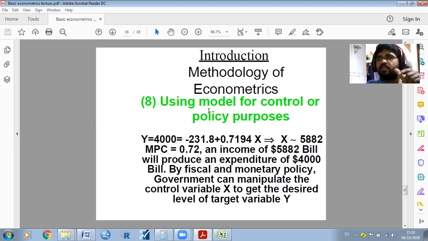Within the 7th pay commission, what they have done is increase their tax rates. Simple: how much they increase, their income level will be increased accordingly. Their income is nothing but our taxes, whatever we pay, and their consumption is our salaries. That is the kind of thing used for control and policy purposes. So this is about the traditional methodology of econometrics. This is the basic thing which we need to understand.